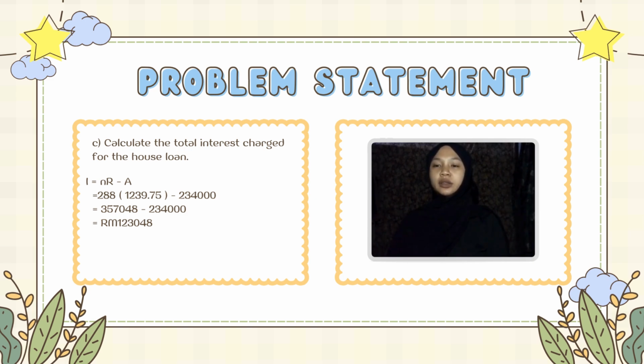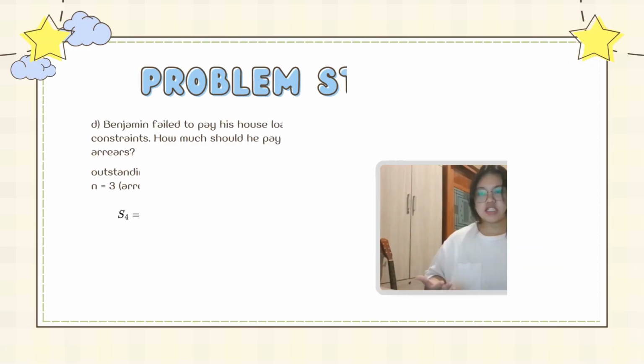Here, I is the total interest, n is the number of months we found in question B, R is the monthly repayment and A is the loan amount. So we multiply the monthly payment by the number of months, then subtract the loan amount. The total interest charged is 123,048 ringgit.